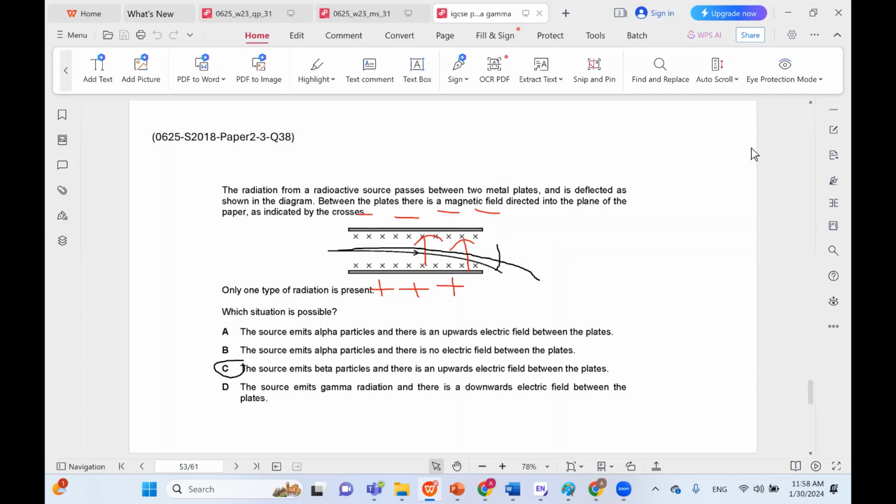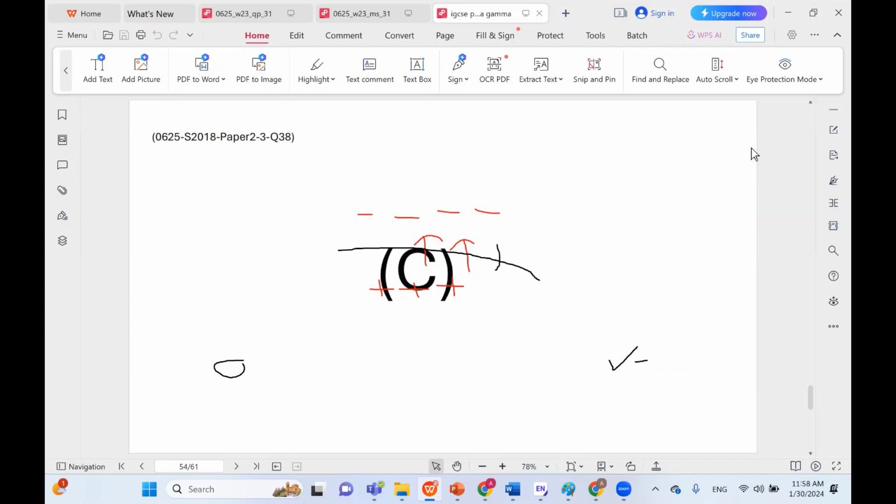The source emits gamma radiation and there is a downwards electric field. Of course, gamma is not affected by any electric field, so it would not be deflected downwards or upwards. Hence, C is the only correct choice in this case. And C is the correct answer.